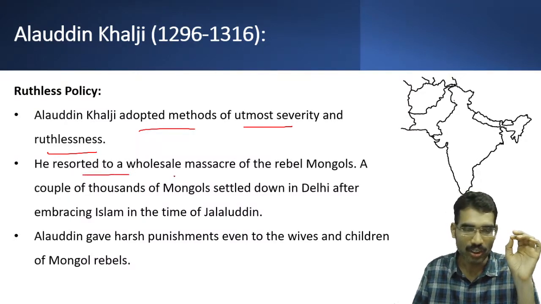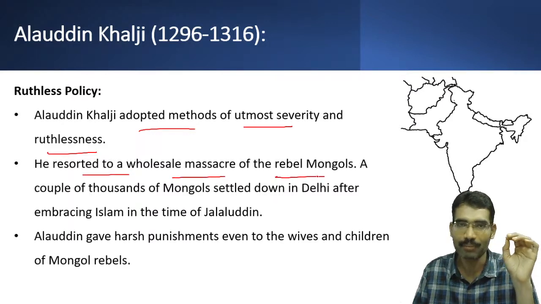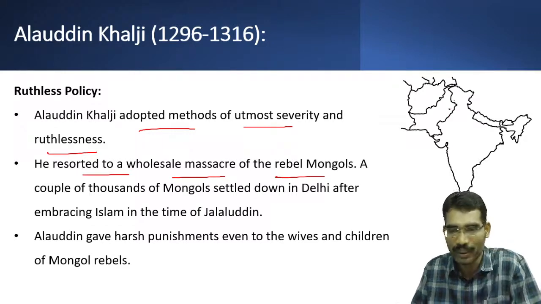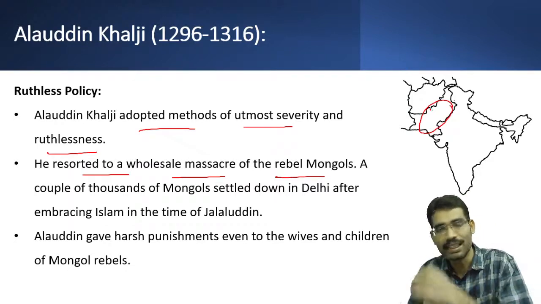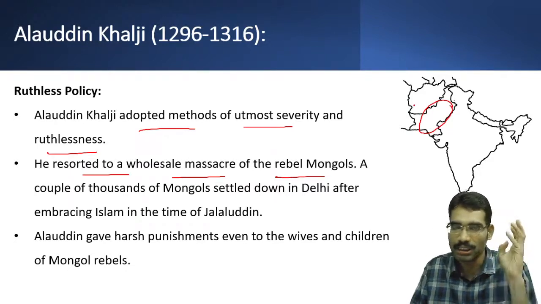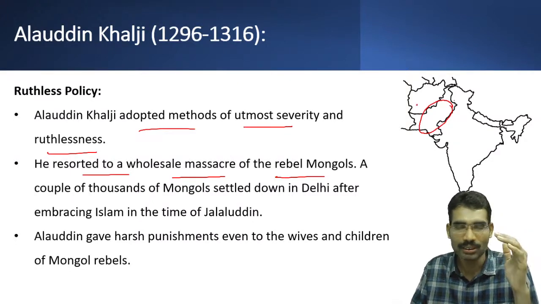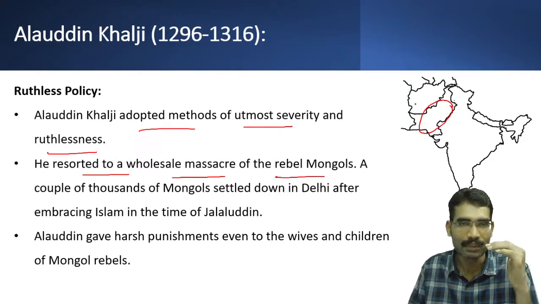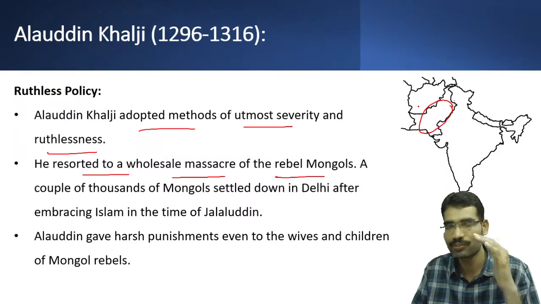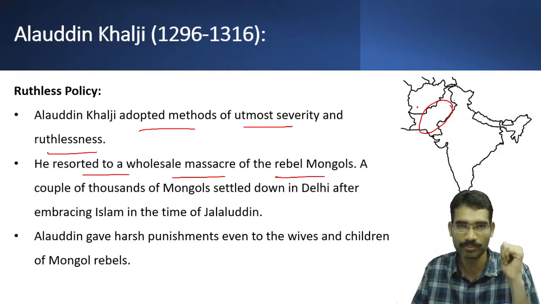He resorted to a wholesale massacre of rebel Mongols. During this time period, Mongol invasions had been going on for so many decades. For example, Chengiz Khan was a contemporary of Iltutmish. Iltutmish, with his foresightedness and diplomacy, saved the Delhi Sultanate from the wrath of the Mongols.